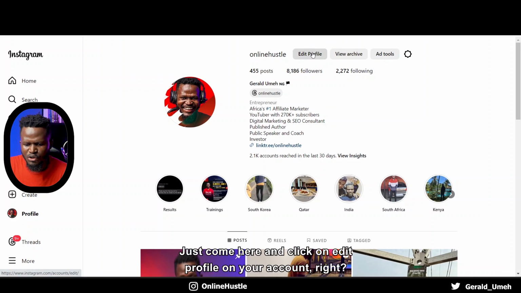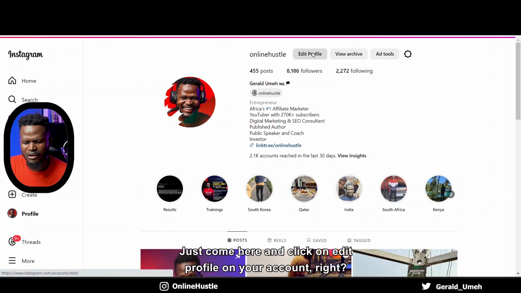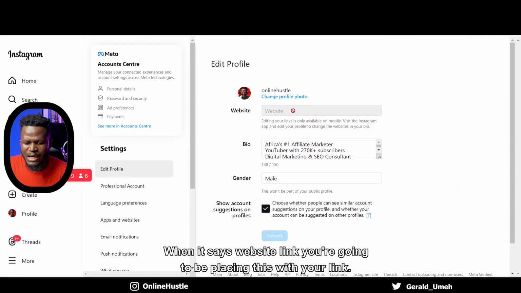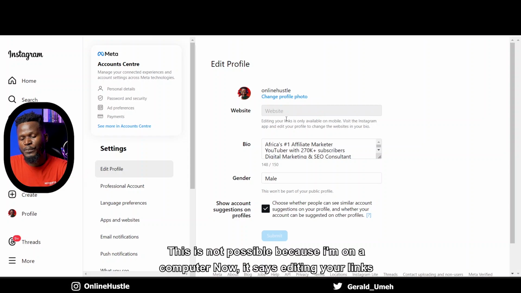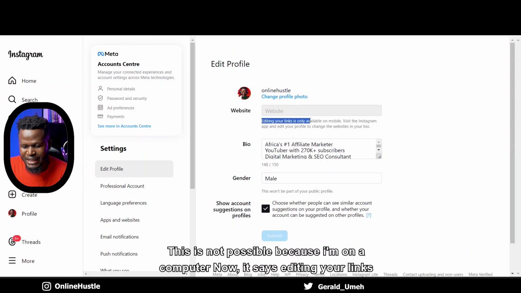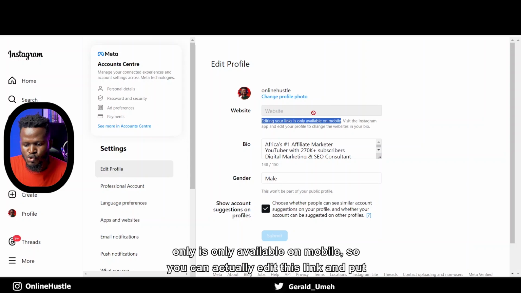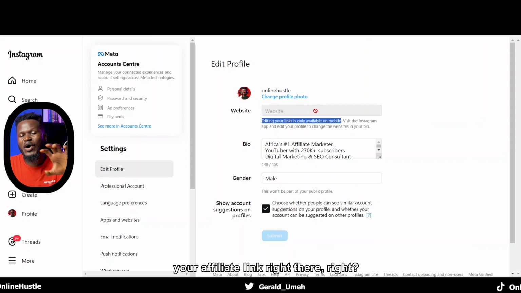How do you do that? Just come here and click on edit profile on your account, right? Where it says website link, you're going to replace this with your link. This is not possible because I'm on a computer. Now it says editing your links is only available on mobile. So you can actually edit this link and put your affiliate link right there, right?